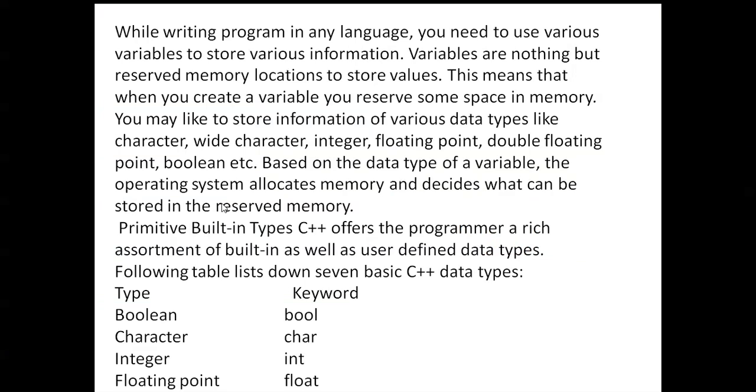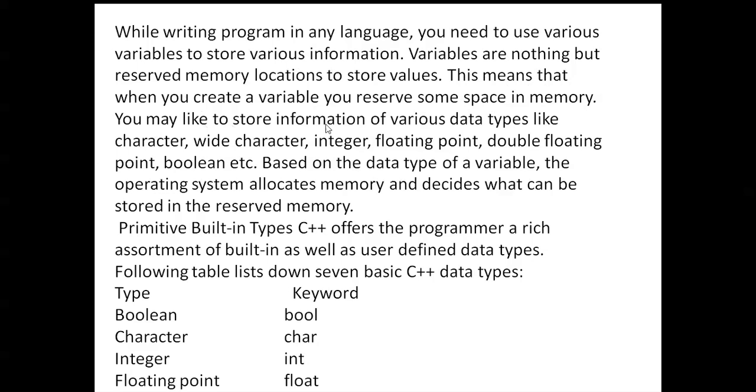While writing programs in any language, you need to use various variables to store various information. Variables are nothing but a reserved memory location to store values. This means that when you create a variable, you reserve some space in memory.